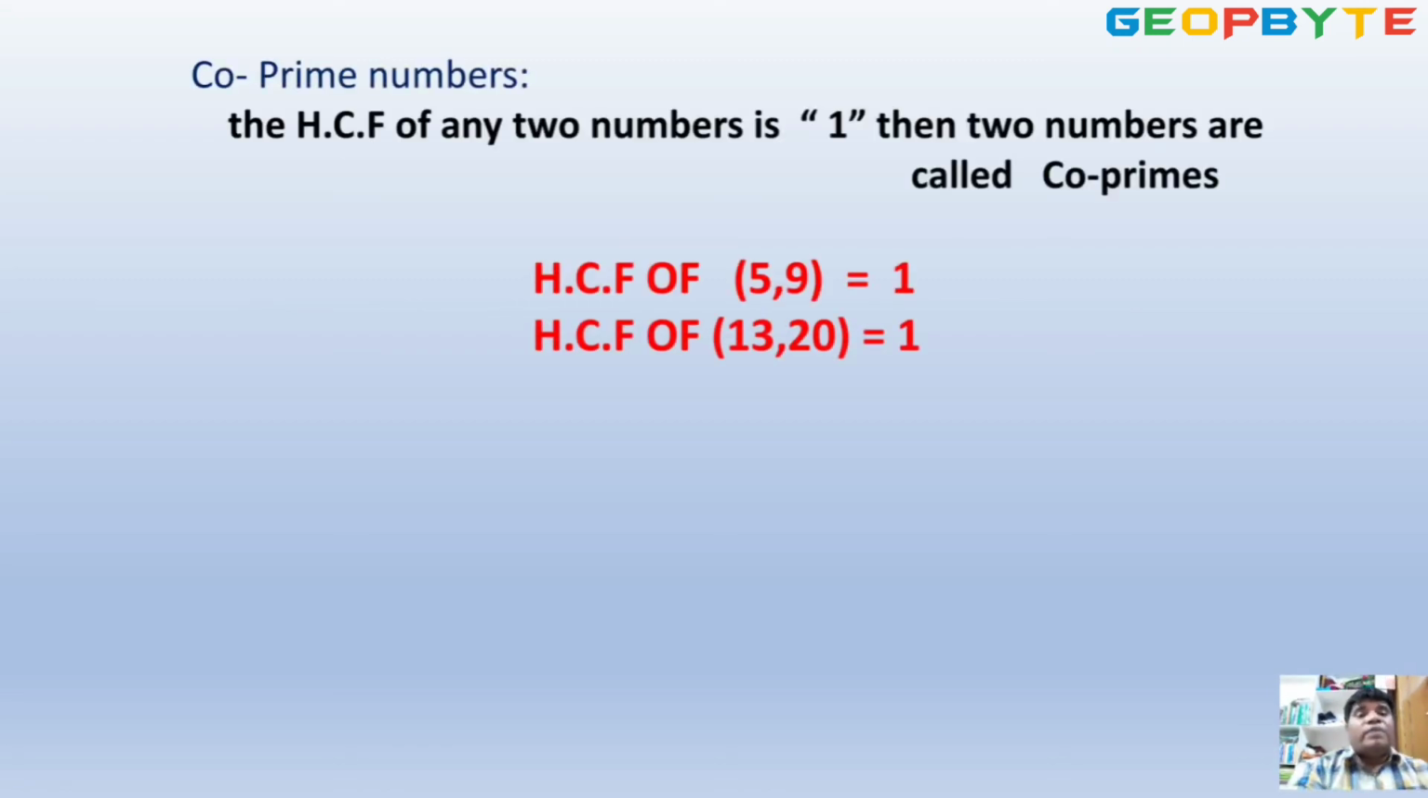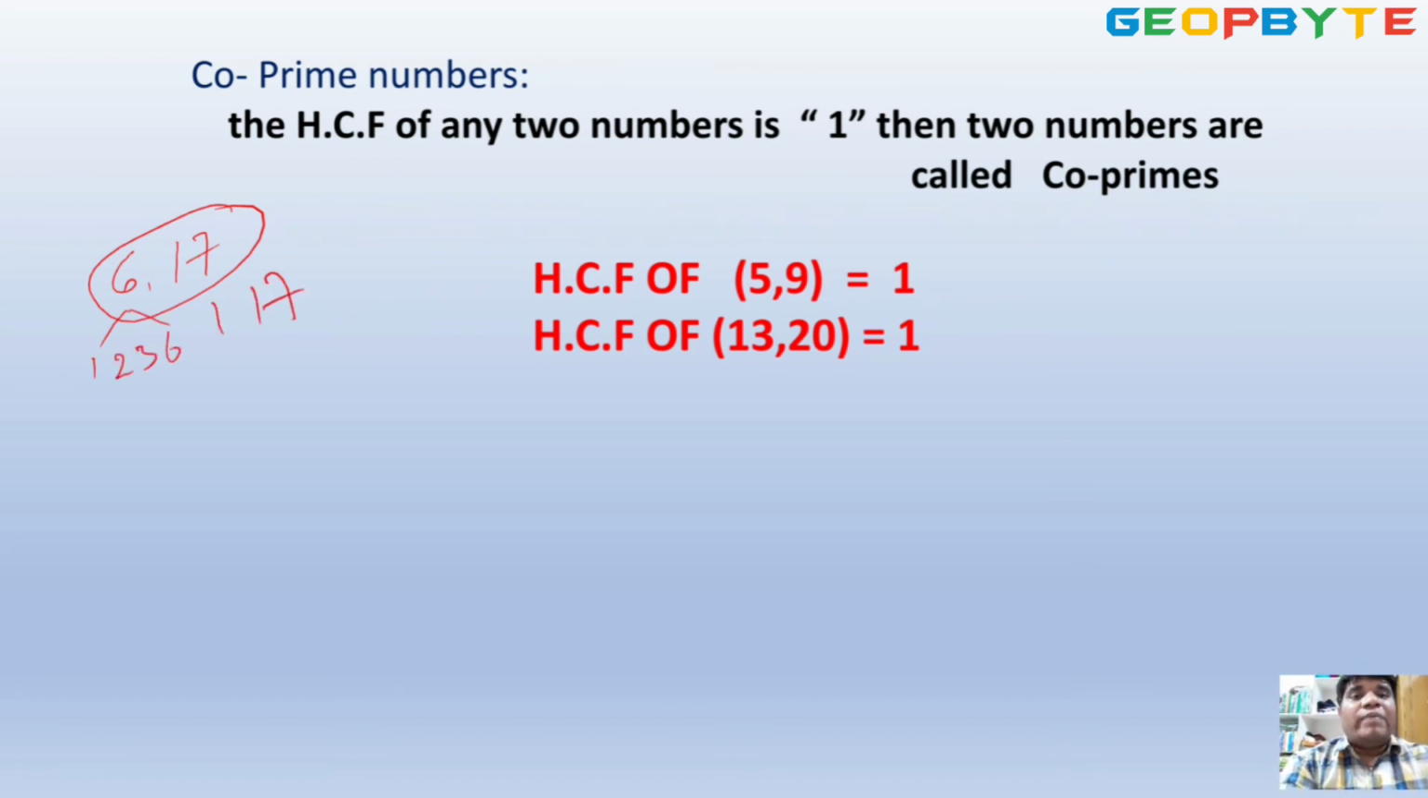Co-prime. Suppose you select any two numbers, say 6 and 17. The factors of 6 are 1, 2, 3, 6. The factors of 17 are 1, 17. What is the common factor? Only 1 is the common factor here. So 6 and 17 are called co-primes. If the HCF of any two numbers is 1, the two numbers are called co-prime numbers. Okay? This is the point.